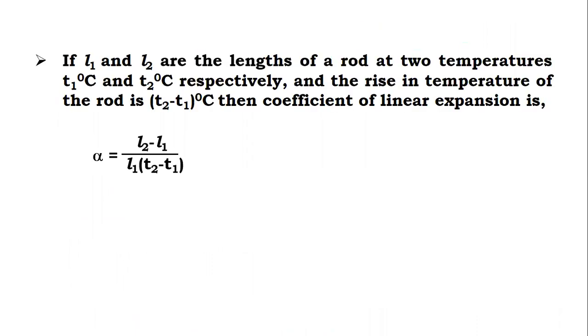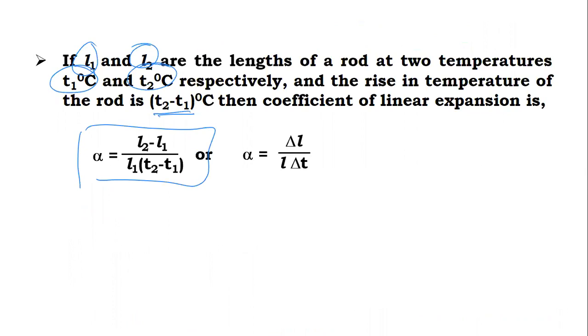Now you can see here, if L1, L2 are the lengths of the rod at temperatures T1 and T2, then this is a rise in temperature. So alpha we can write as L2 minus L1 divided by L1 into T2 minus T1. Or we can write the same formula like this, where delta L is the increase in length, L is the original length, and delta T is the rise in the temperature.